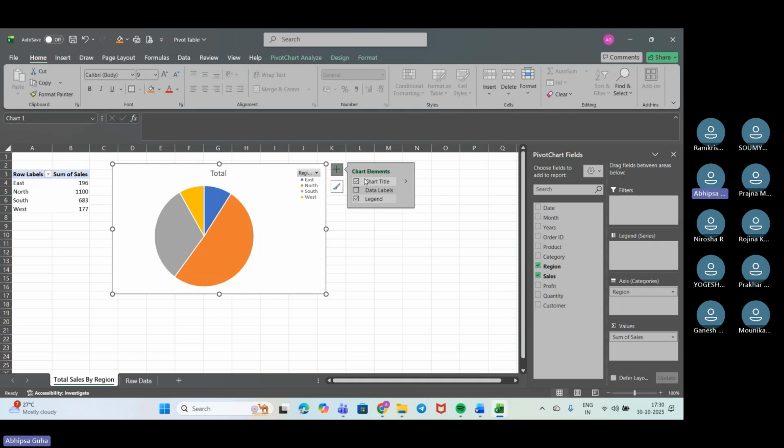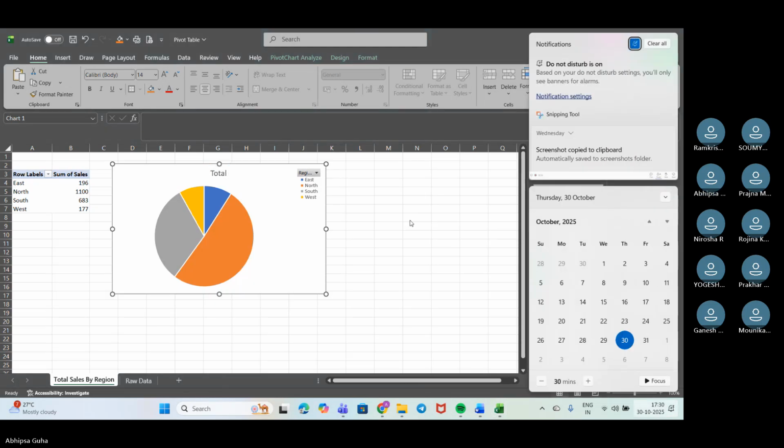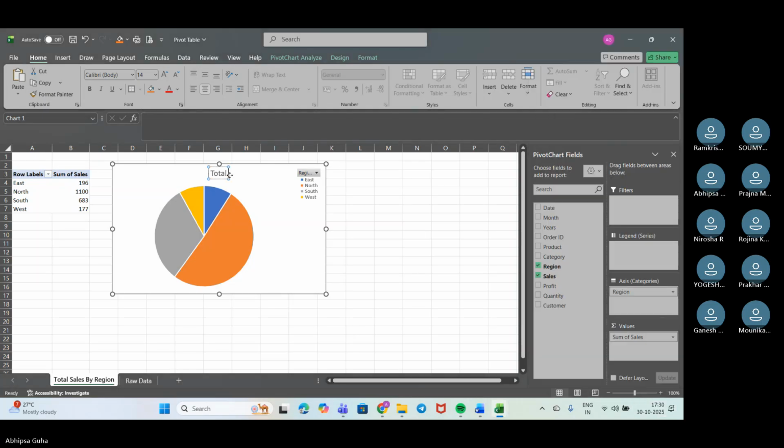We can just go ahead and add a title. Either there was a chart title, we can put it or we can remove it. So let me put the chart title up here: total sales by region.